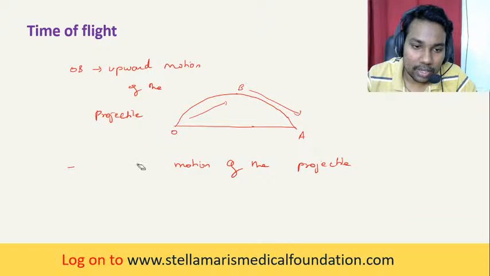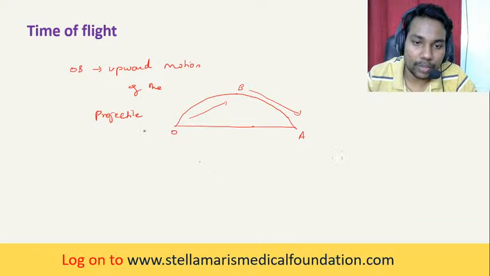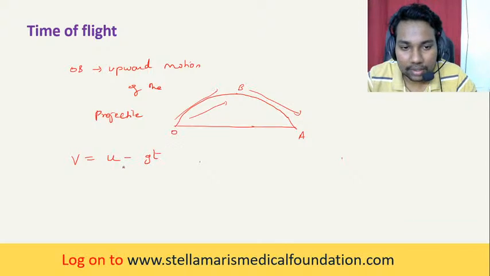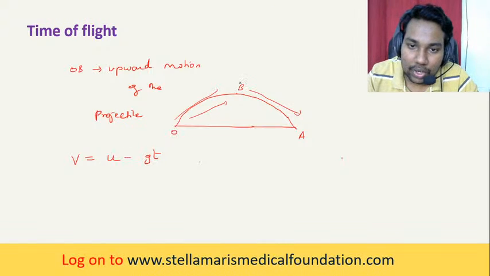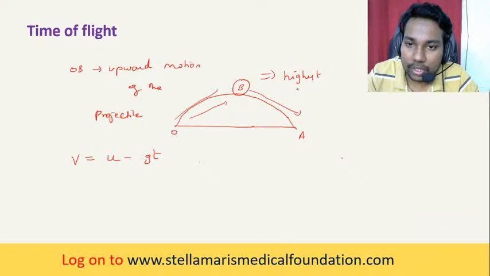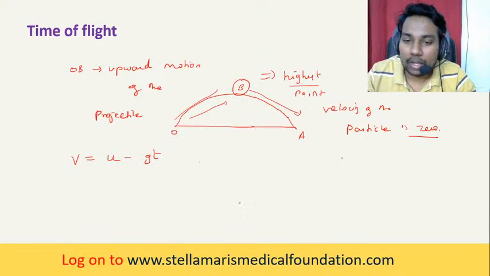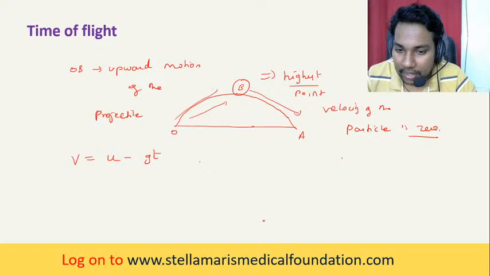Let's calculate the upward motion of the projectile, OB. From O to B, you can apply this formula, v is equal to u minus gt. At B, what happens at the highest point? It should be noted that at the highest point, the velocity of the particle is 0. What happens in motion under gravity?